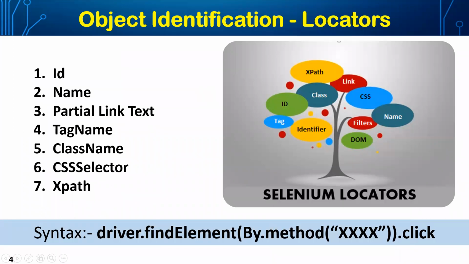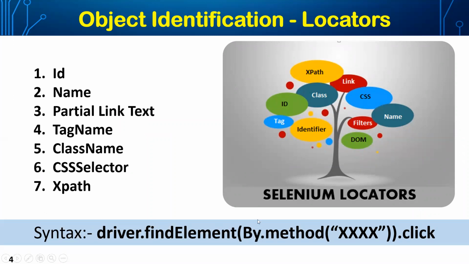So this is the syntax. Driver dot. In the last session we learned how to initiate the driver through the example given by Suman. Once we initiate the driver, just use driver dot find element. This is a method.